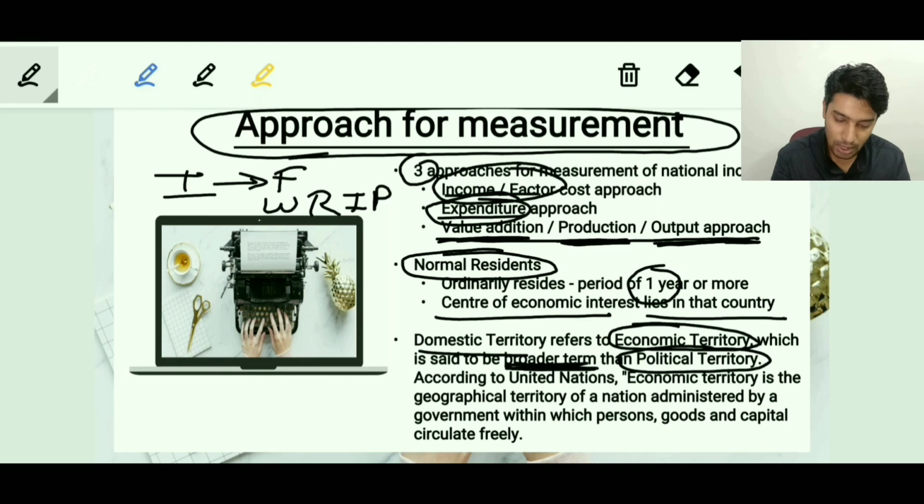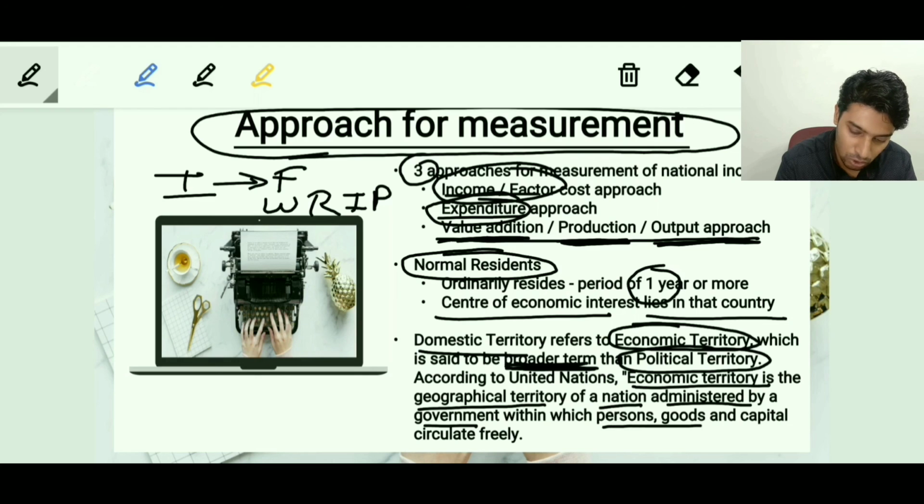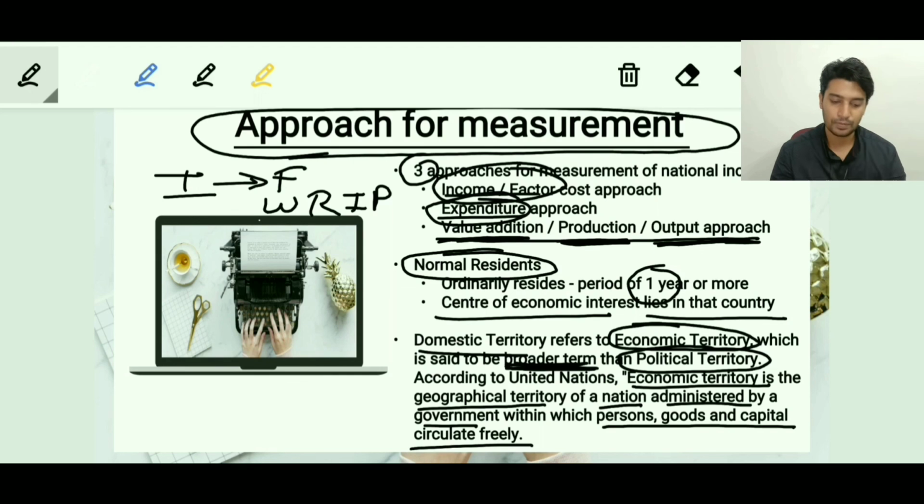According to the United Nations, economic territory is a geographical territory of a nation administered by a government within which persons, goods and capital circulate freely. So that's rather a broader term. It doesn't restrict itself to the political boundary of the country. It goes beyond. It's the economic territory of the country.